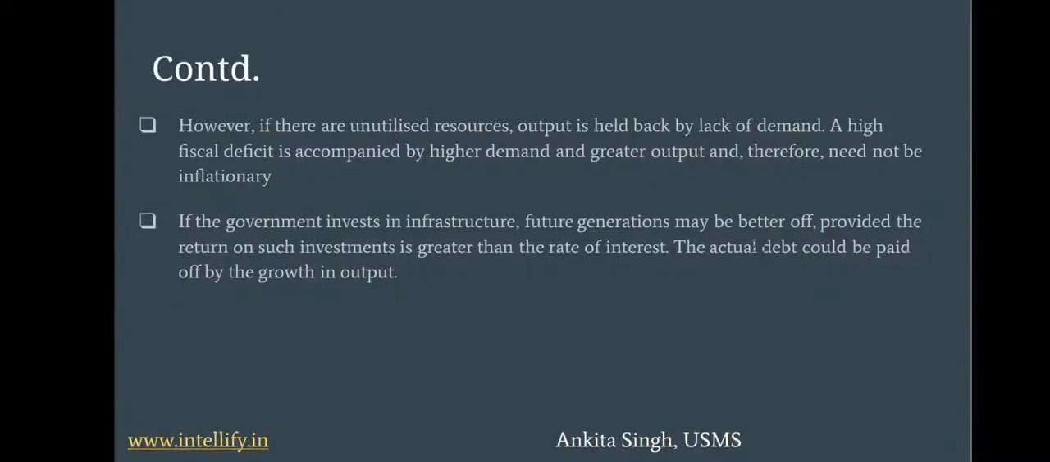If the government invests in infrastructure, future generations may be better off, provided the return on such investments is greater than the rate of interest. Actual debt could be paid off by the growth in output. For example, if the government invests in the education sector, the future generation of our country will be well educated and driving the economy even faster.